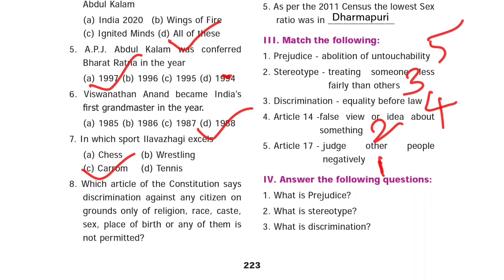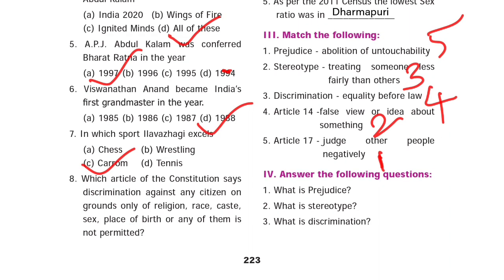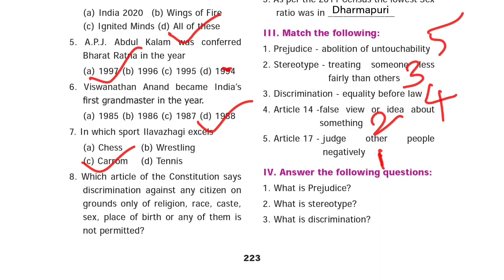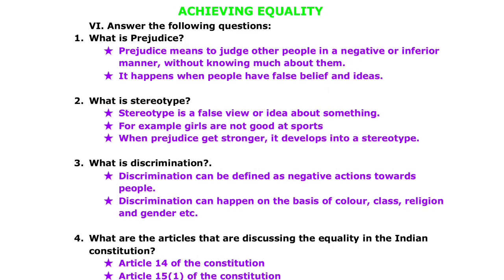Prejudice, answer, judge other people negatively. Stereotype, answer, false view or idea about something. Discrimination, answer, treating someone less fairly than others. Article 14, equality before law. Article 17, abolition of untouchability. Answer the following questions.